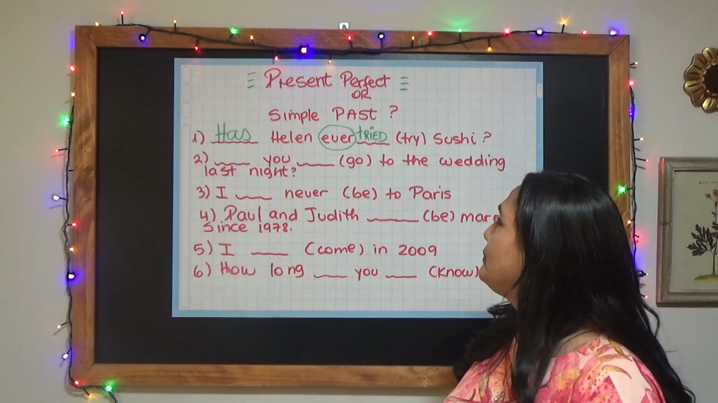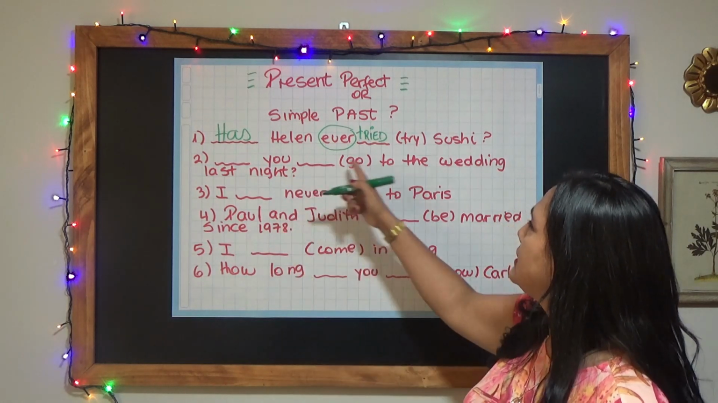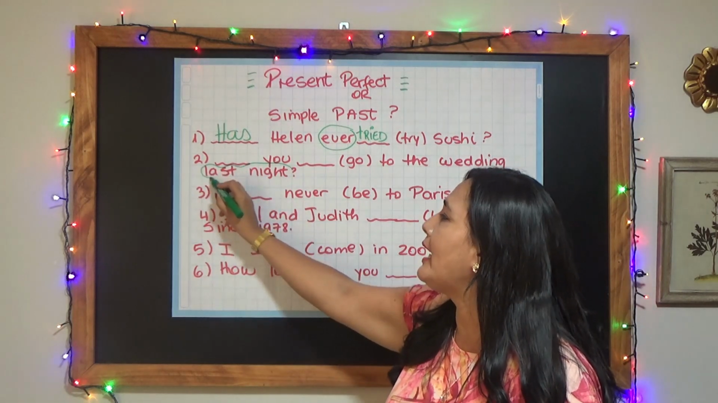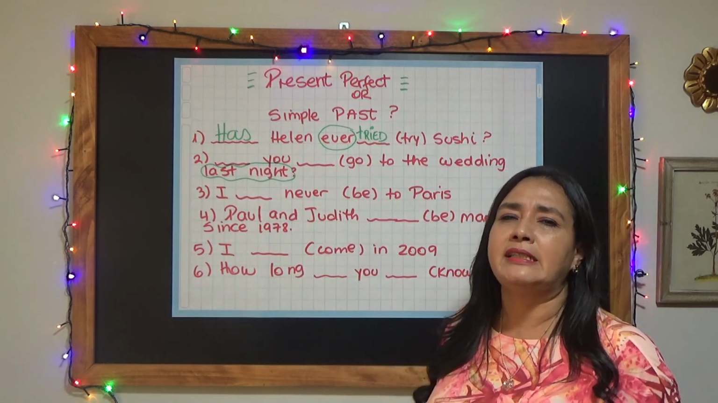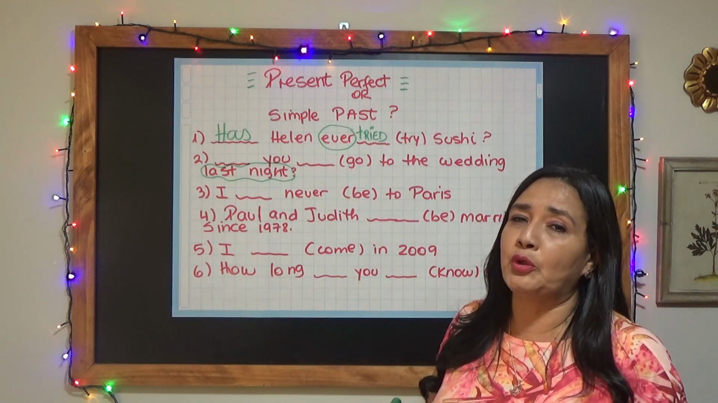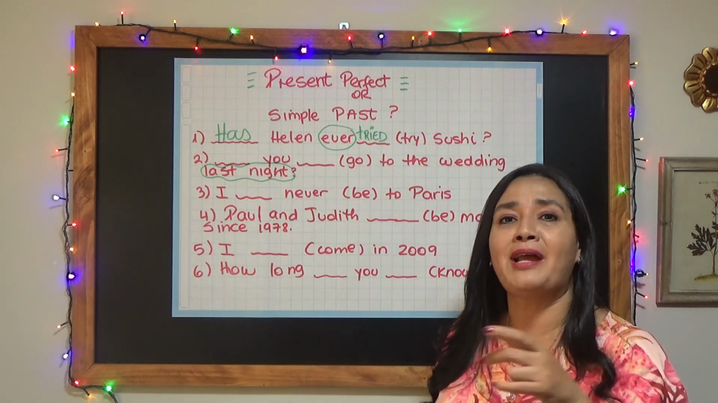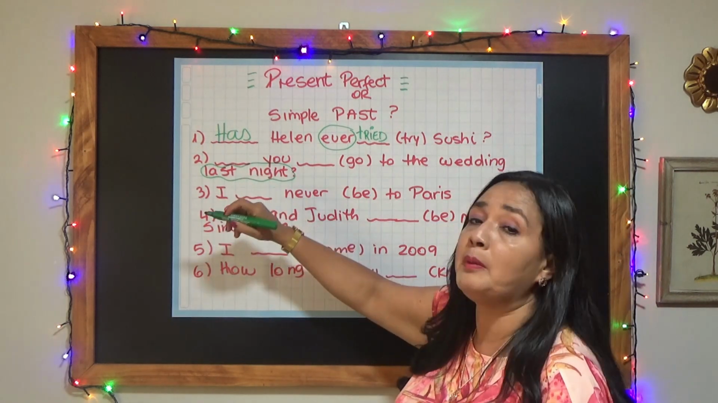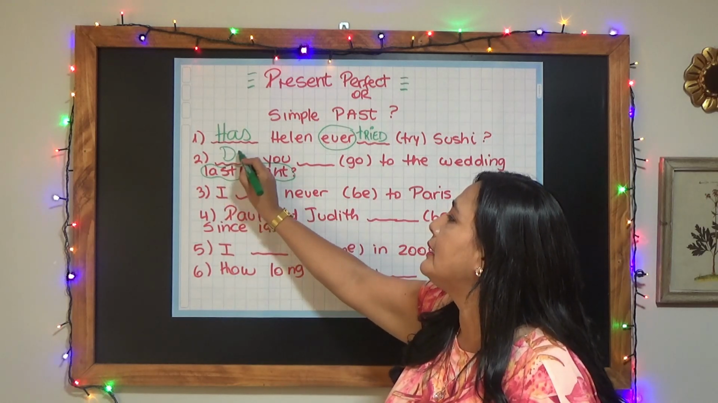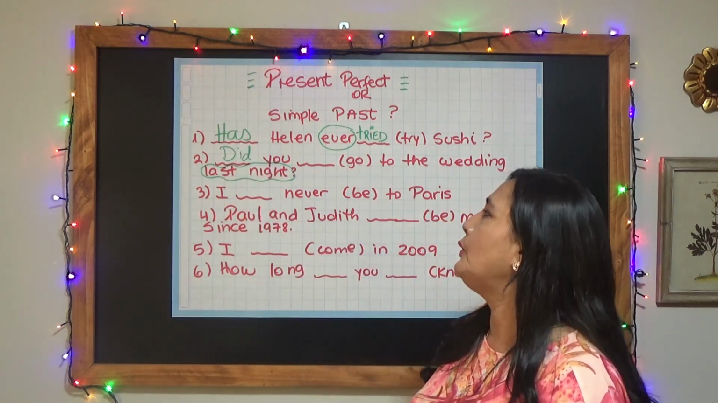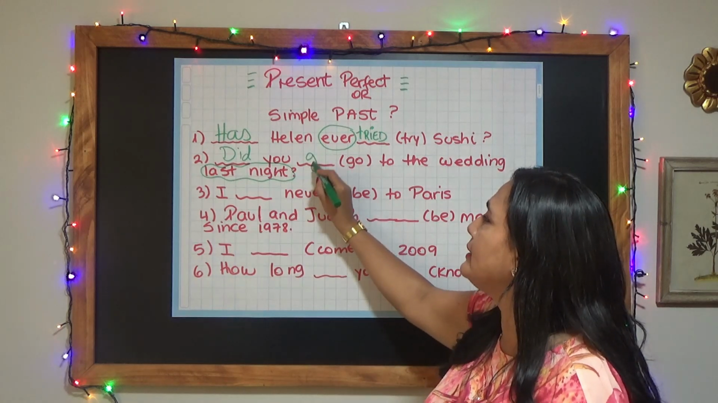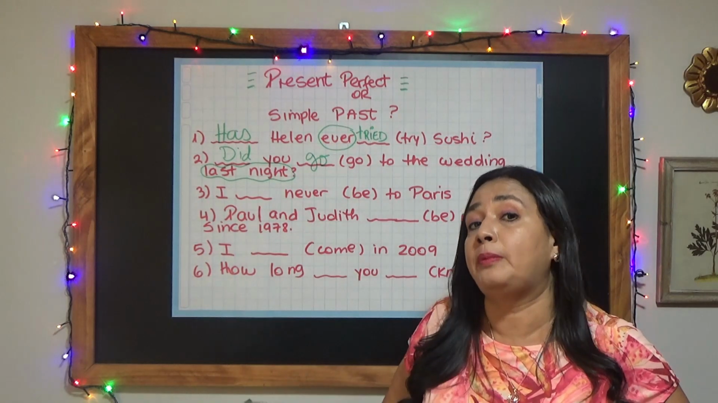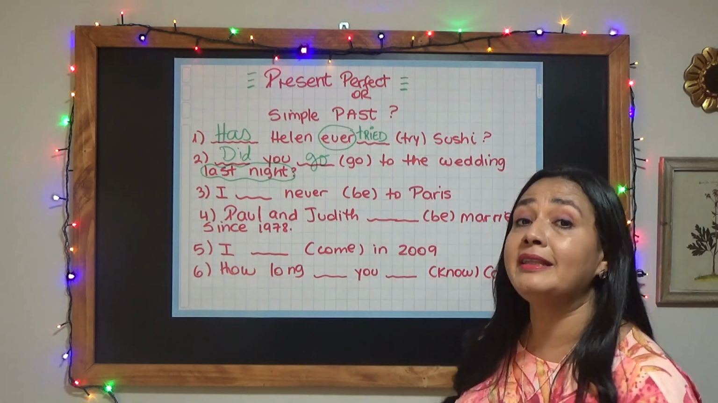Have a look at number 2. In number 2, last night. Last night is my indicator. Is it for simple past or present perfect? You are right, past simple. Now, I need an auxiliary because my pronoun is you. So it's did. Did you go? That's right. Did you go to the wedding last night? And we're talking about completed actions. Good.